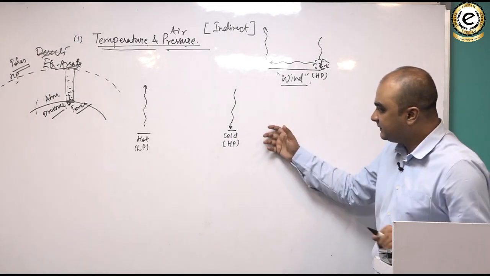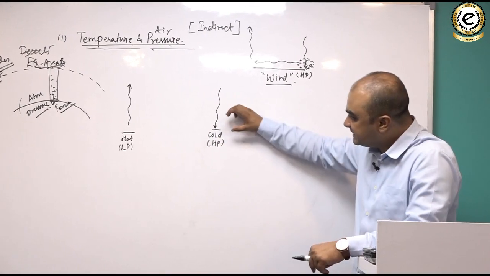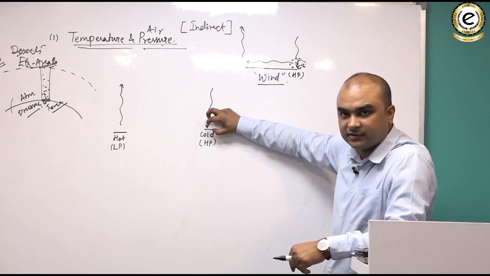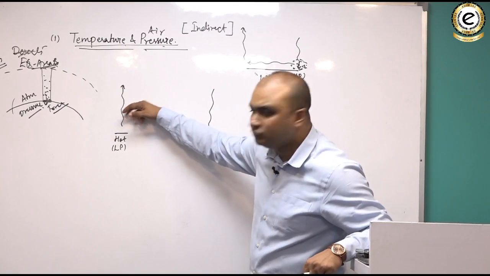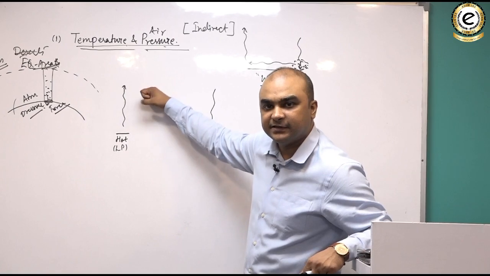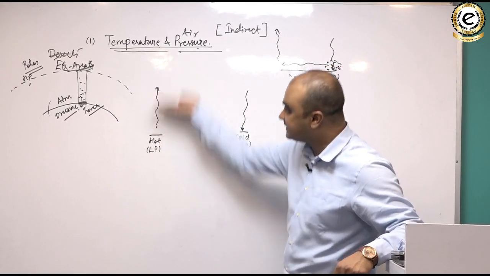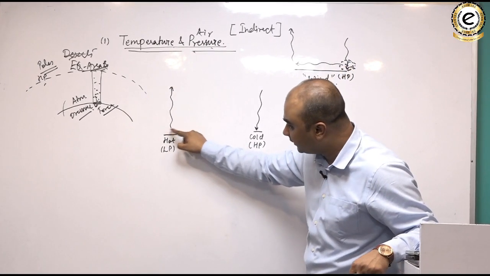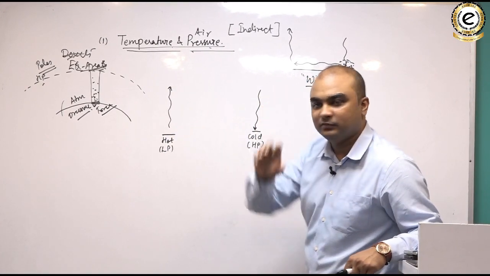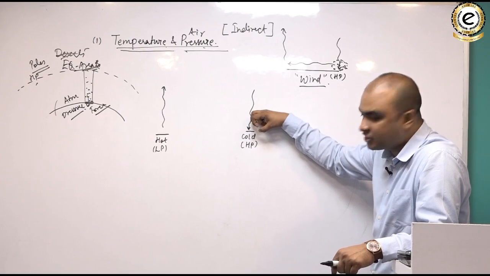Because of this sinking, there is high pressure and there is accumulation of air here, whereas there is vacuum sort of conditions being created here. This is a surplus zone, whereas this is a deficit zone because air is rising from here. So this part becomes kind of vacuum, whereas in this part there is accumulation of air.